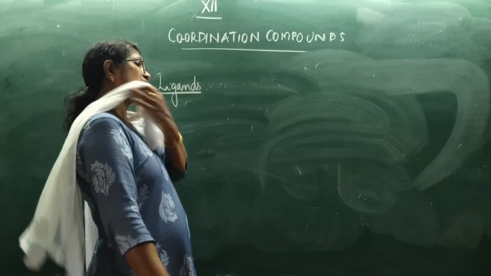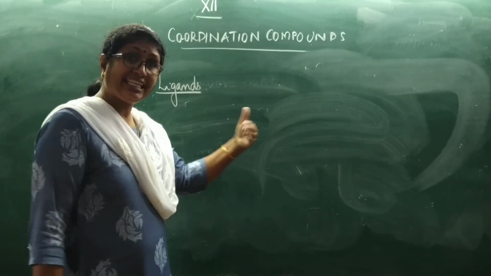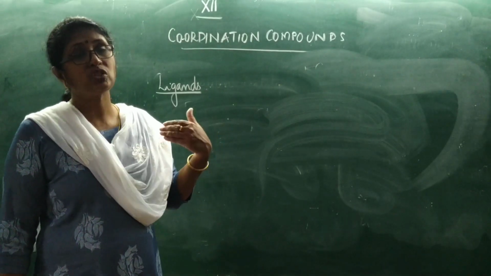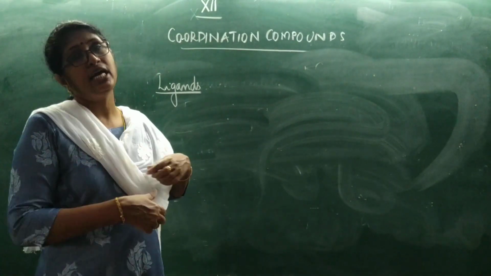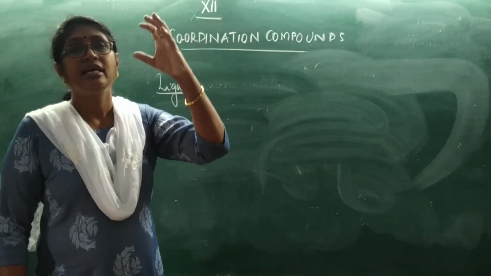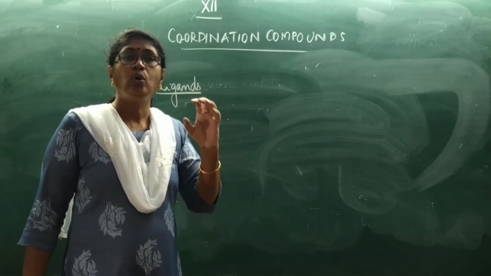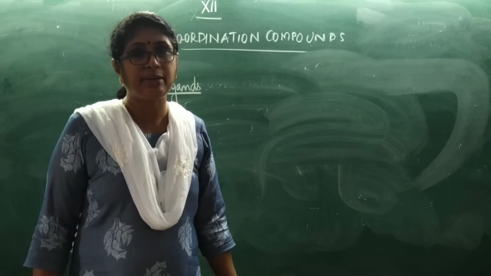For example, we have seen the ammonia molecule has a lone pair of electrons, so it can donate this lone pair. In the water molecule, oxygen has lone pairs of electrons. It can donate this lone pair, so it can act as a ligand. So the ligand must be able to donate at least one lone pair to the central metal atom.